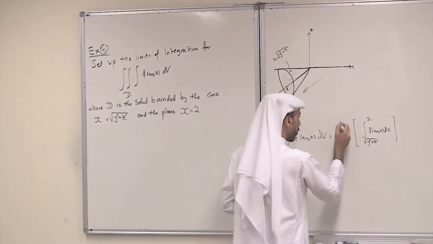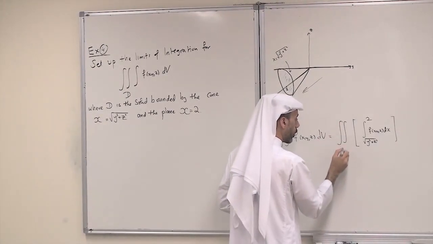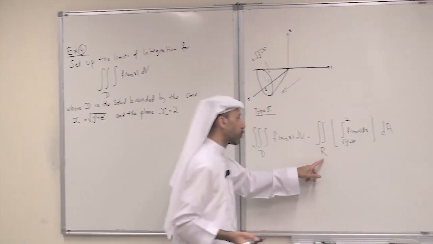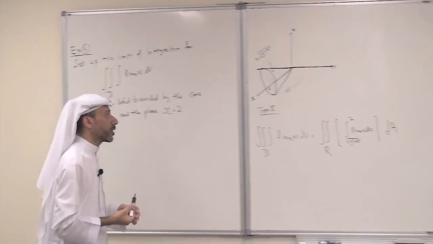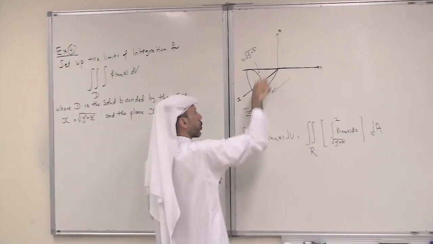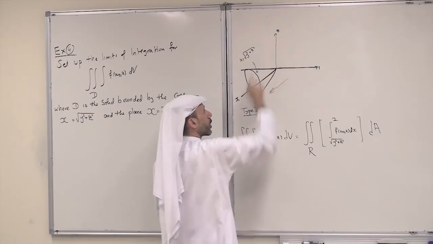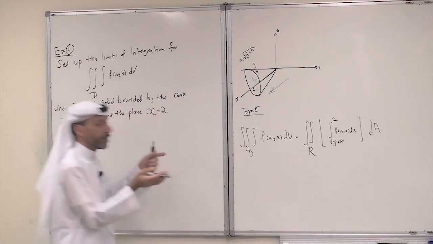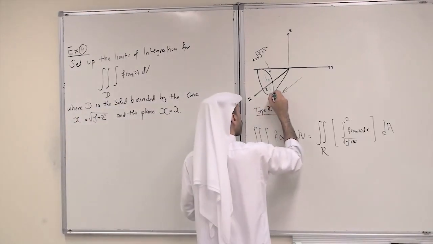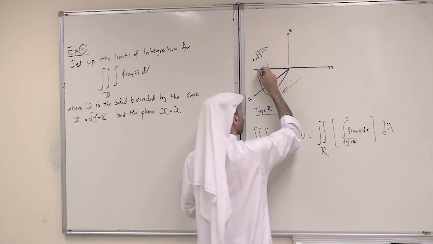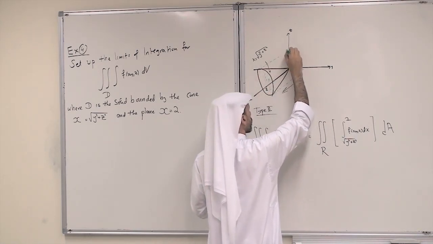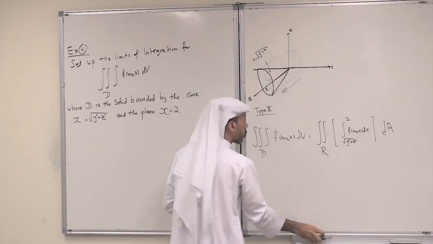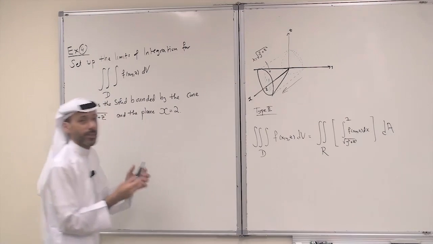What remains is the double integral over the region R dA. So now I need to find R. What is R? R is the projection of the solid on the YZ plane. So what is the projection on the YZ plane? For that we take the intersection also, and we get something like this. It is just like a circle. So this is the projection, and to find it precisely, just get the intersection.